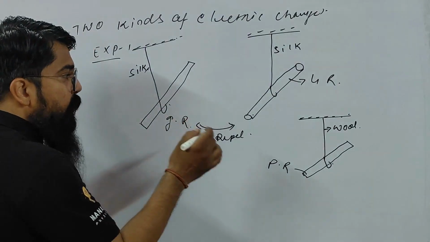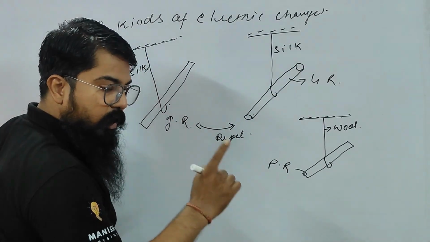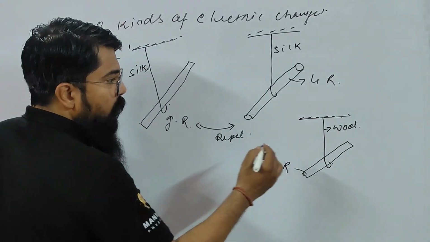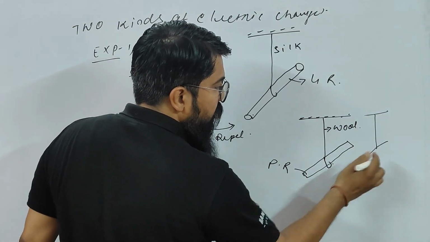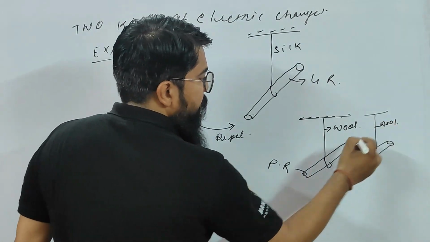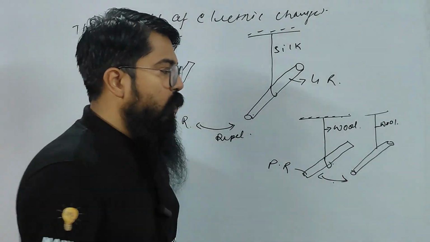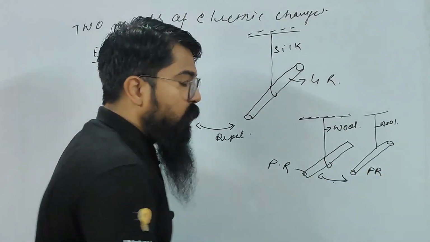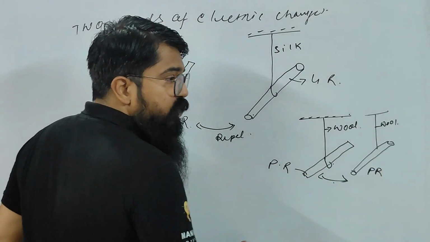So you will see, when you bring two plastic rods in the similar manner. Children, understood now? One more plastic rod, if I bring it in the similar manner, rubbed with wool, then you will find there is again a force of repulsion between the two plastic rods. This is also a plastic rod. Understood children? So why are they repelling each other?